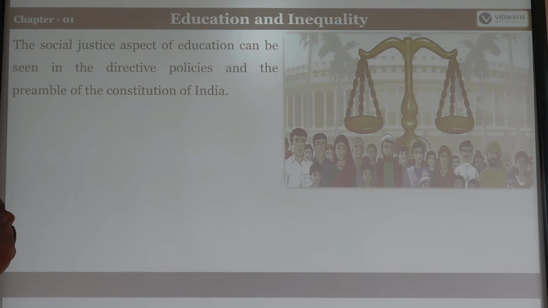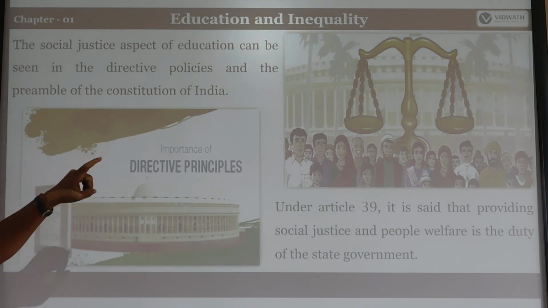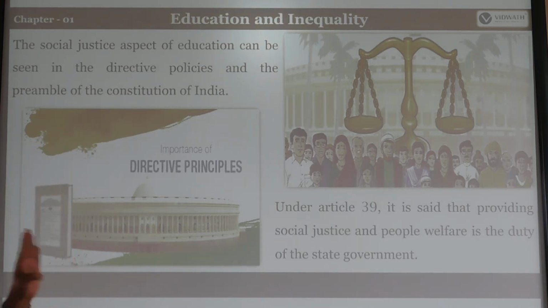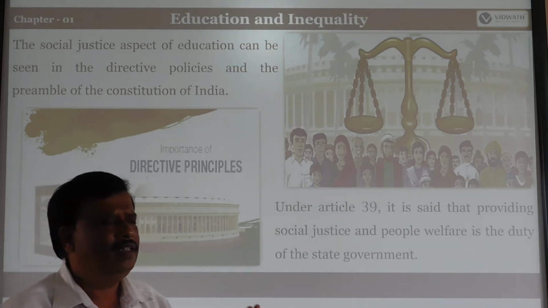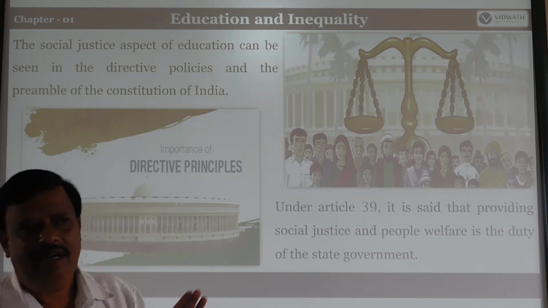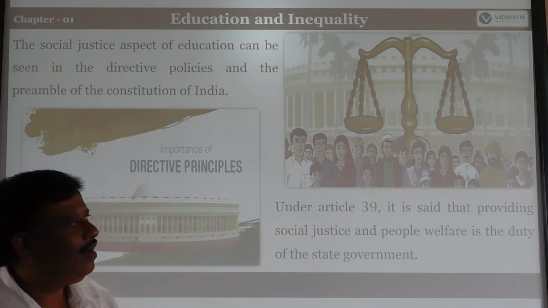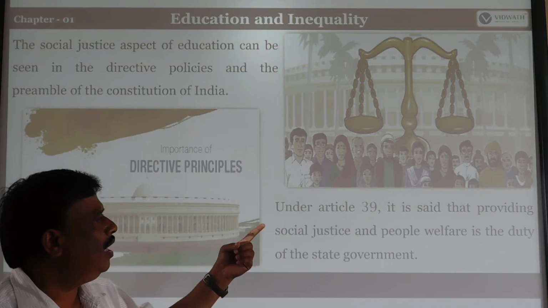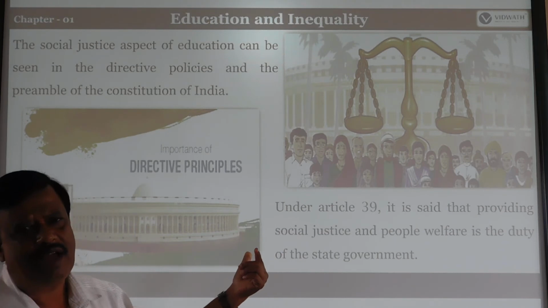The social justice aspect of education can be seen in the directive policies. In the directive principles of state policy, and the preamble of our constitution also explained, each and everyone should provide good education for students. Education is helpful to the success of any country's democracy. Democracy's success is behind the education of the people of the country.